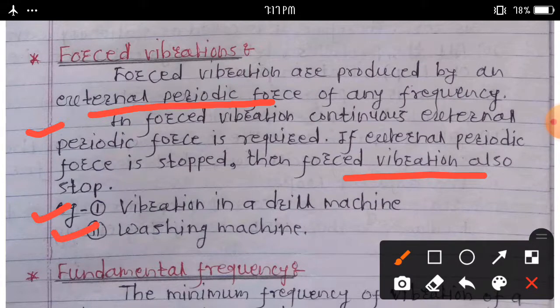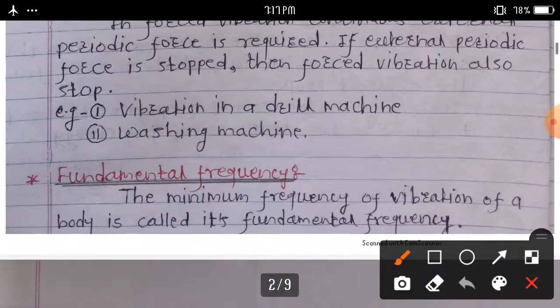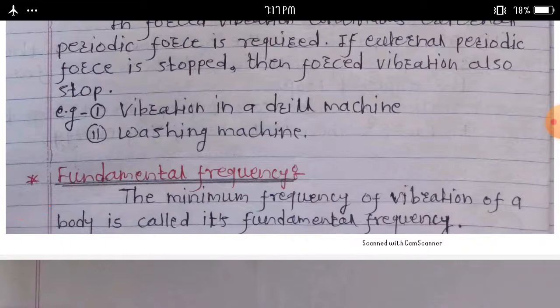Next, we consider what is meant by fundamental frequency. Definition: the minimum frequency of vibration of a body is called its fundamental frequency.